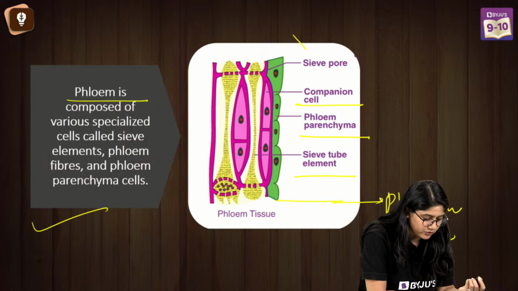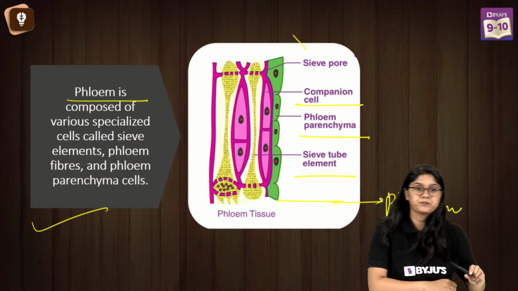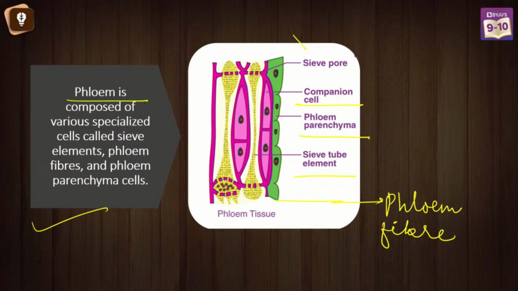Of course, there is a sieve plate kind of thing, right? Take a screenshot, everyone. The one that you have in your book is very good. Please make sure you go through them.